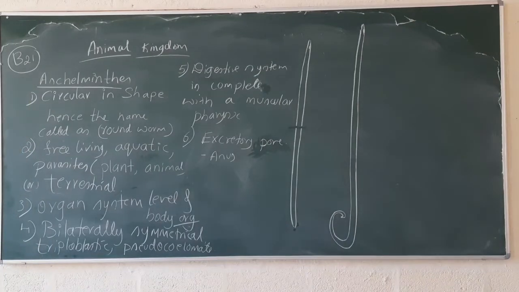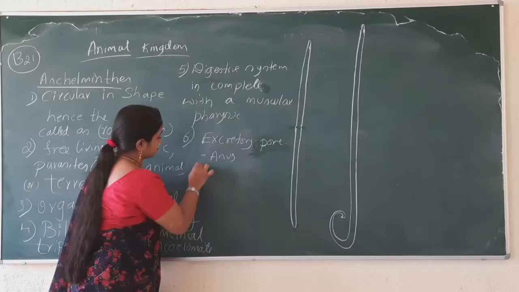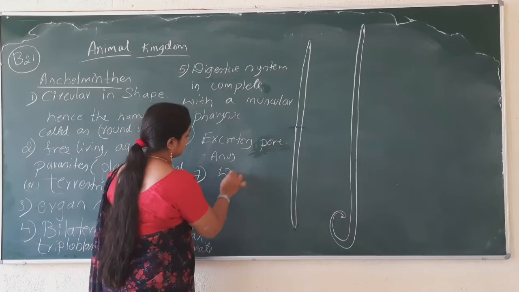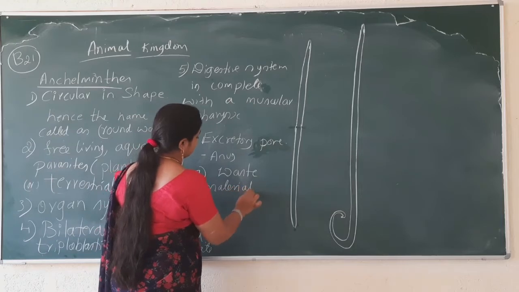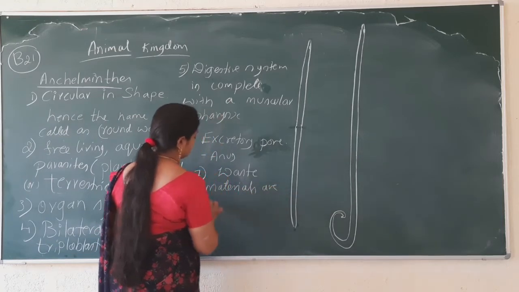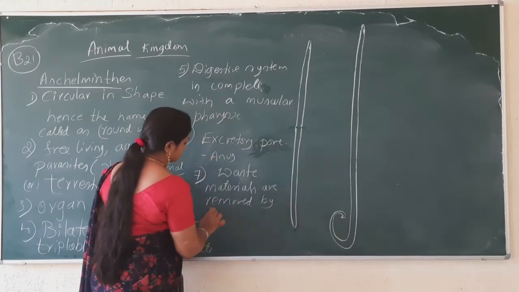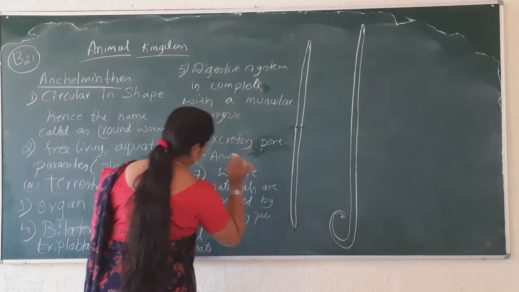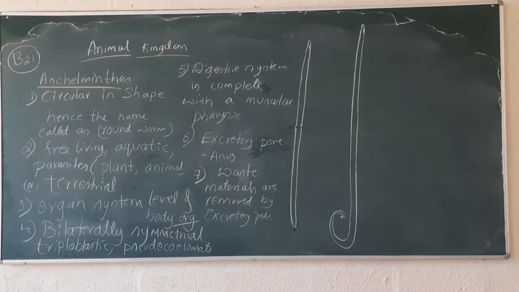So the next one is: the waste materials are removed by the excretory pore.